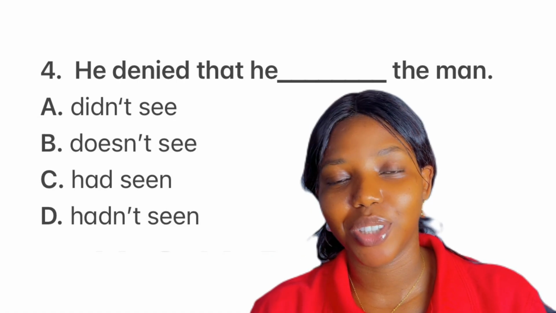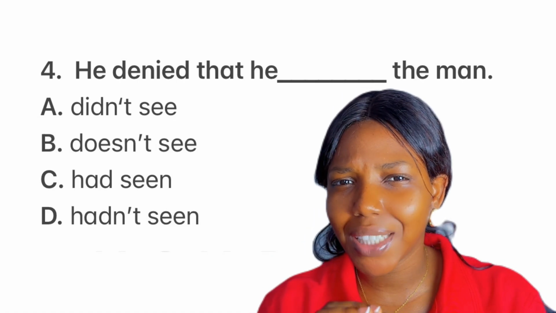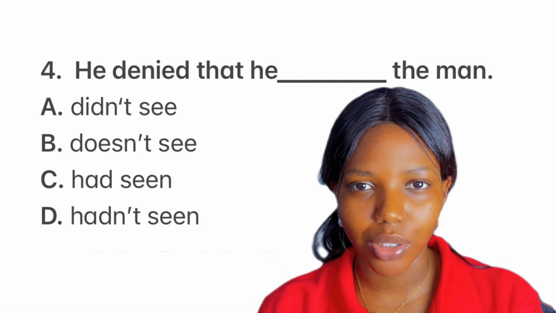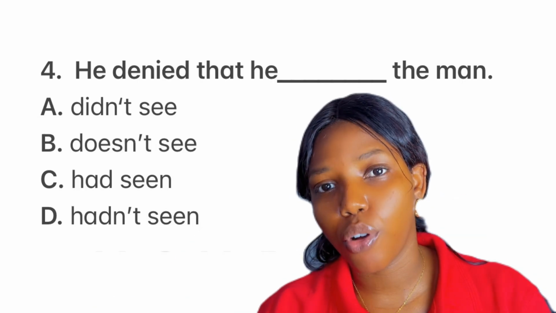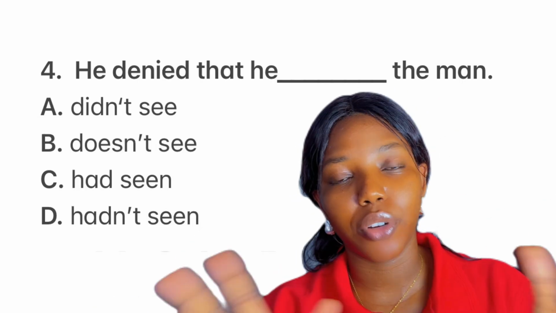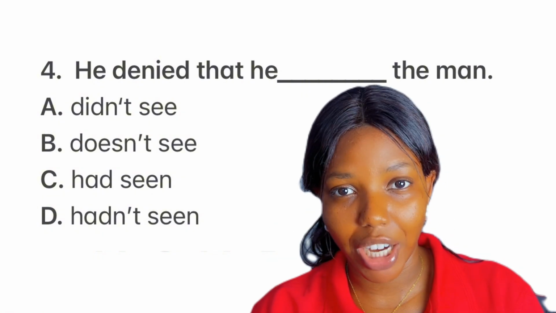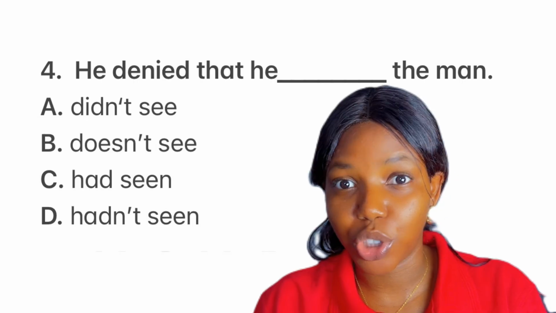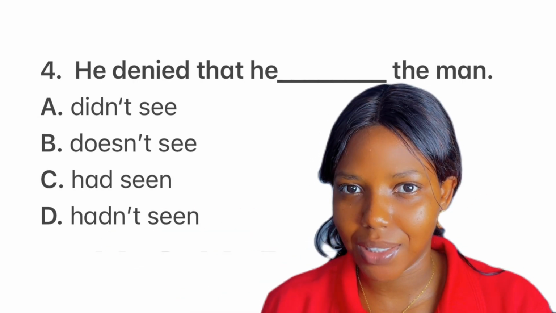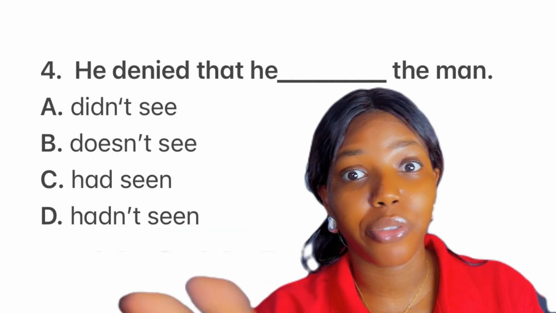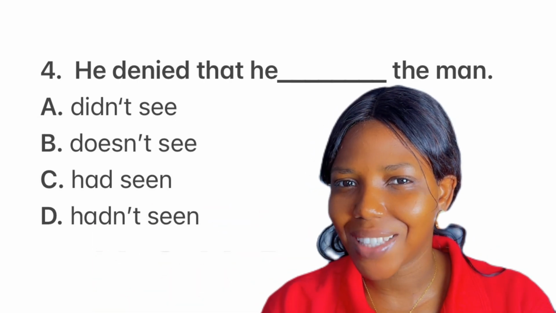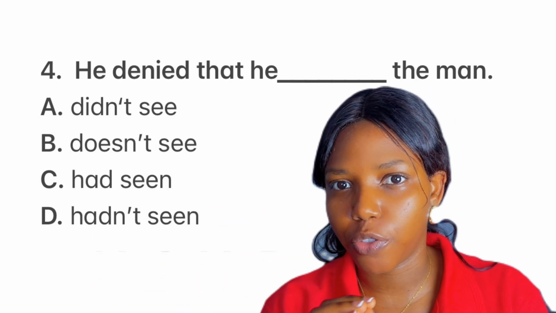Now, this question is under reported speech, and there is a process in reported speech called backshifting or tense backshifting, and it involves the verb of the tense. Okay. Now, for example, if the direct speech is in present tense, right, it usually backshifts or changes to what? Past tense. If the direct speech is in the present perfect tense, it changes to what? Past perfect tense. That's the concept of backshifting.